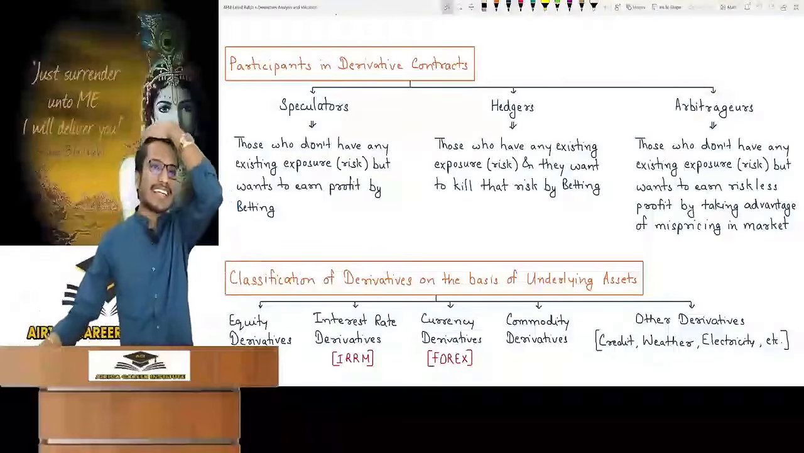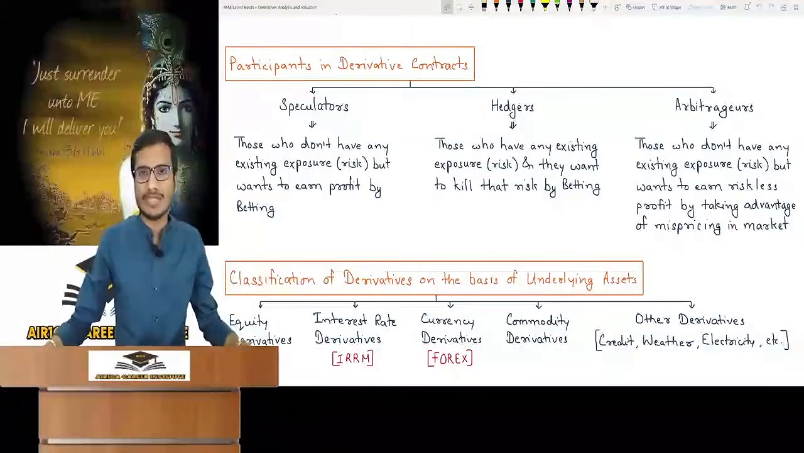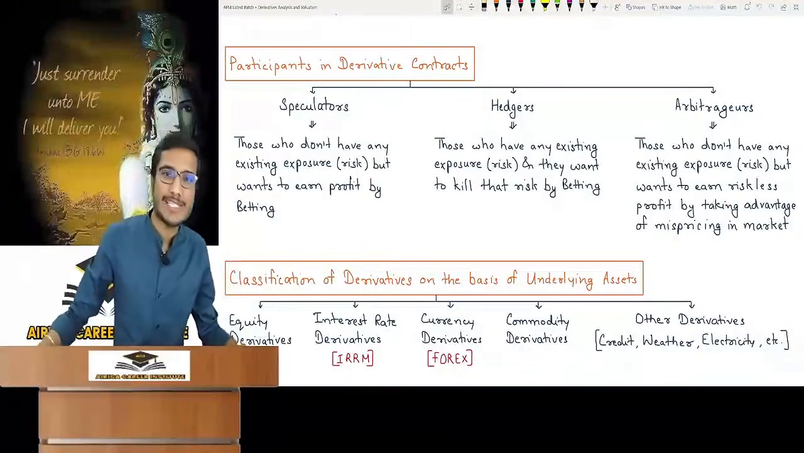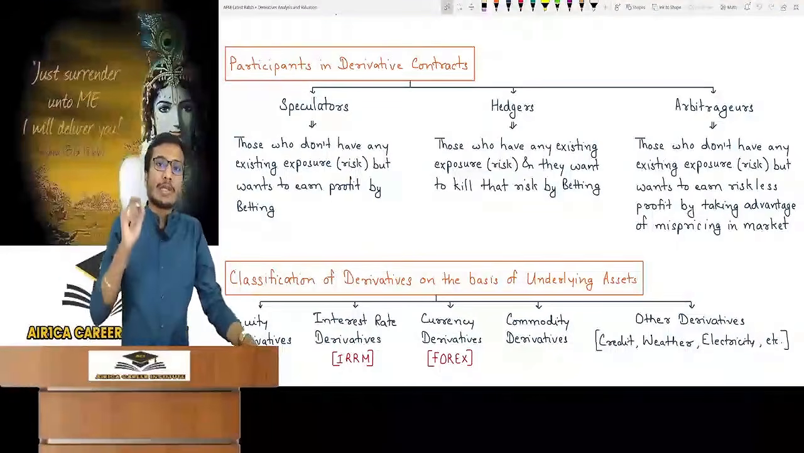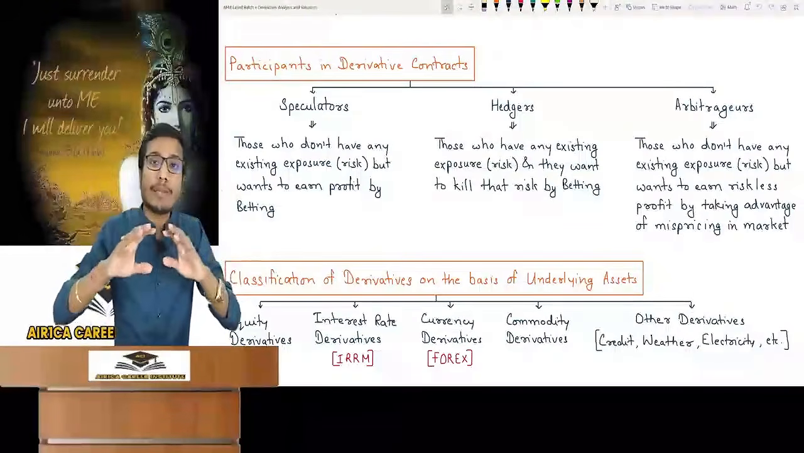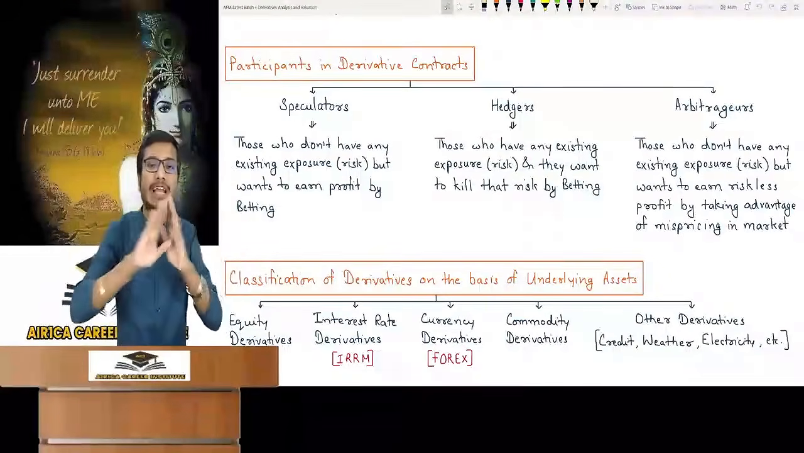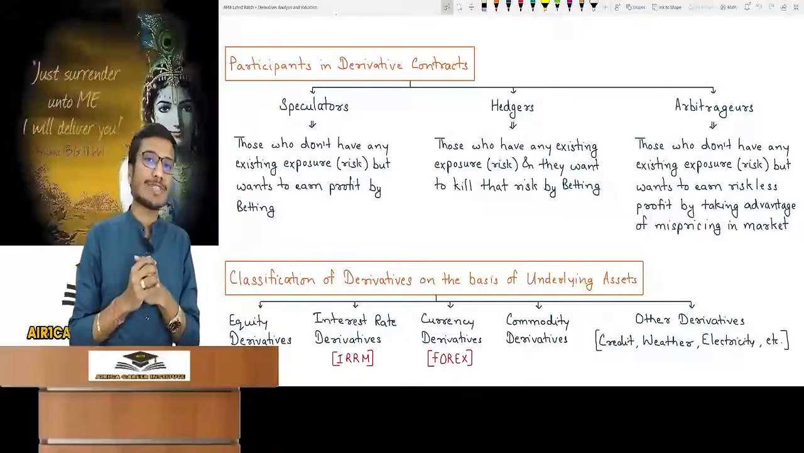Next you can see here is arbitragers. Arbitragers are people who don't have any existing exposure or risk. They don't have any fear. They are greedy people, greedy with mind. Why are they greedy with mind? Because they earn riskless profit in the market. Riskless means a profit that they will get guaranteed every time. There is no risk in it at all. How do these people do it? They take advantage of mispricing in the market.